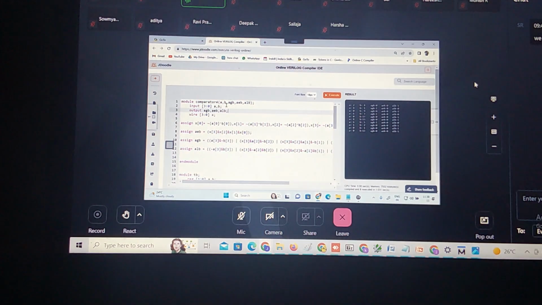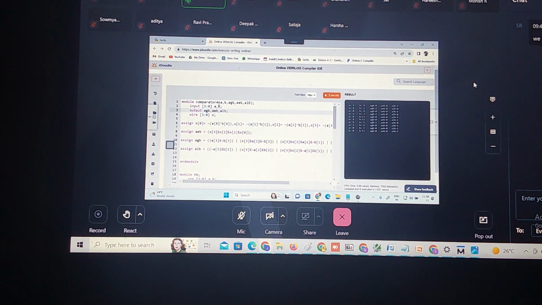Say for example it is an 8-bit magnitude comparator. Will this logic expression work? It will not work, right? Again, equal means what?